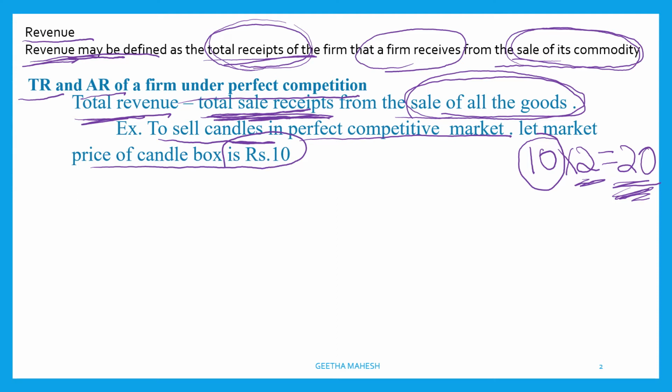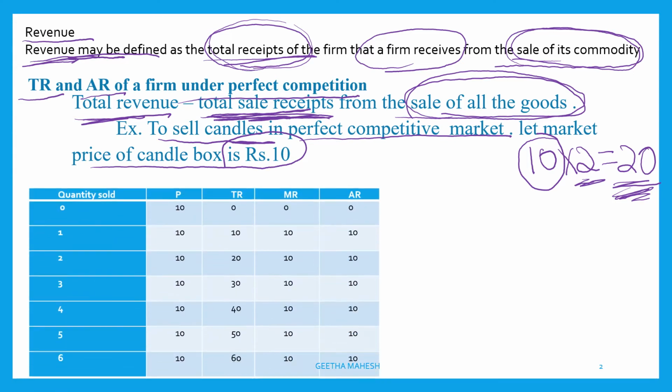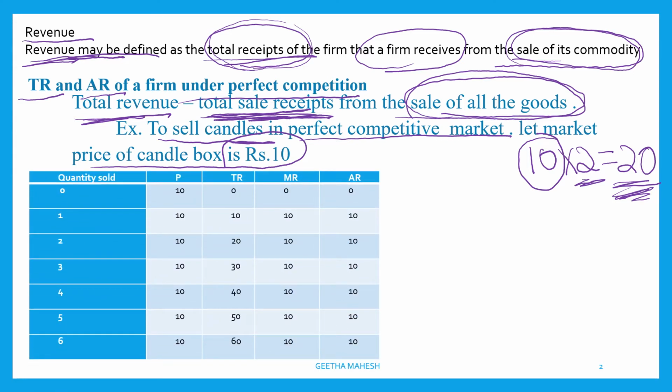This we can understand with the help of a table. You can see here in the table quantity sold is given and the price is given. Here you can see the price of the candle box is 10. So the price is given here and we need to find out the total revenue.